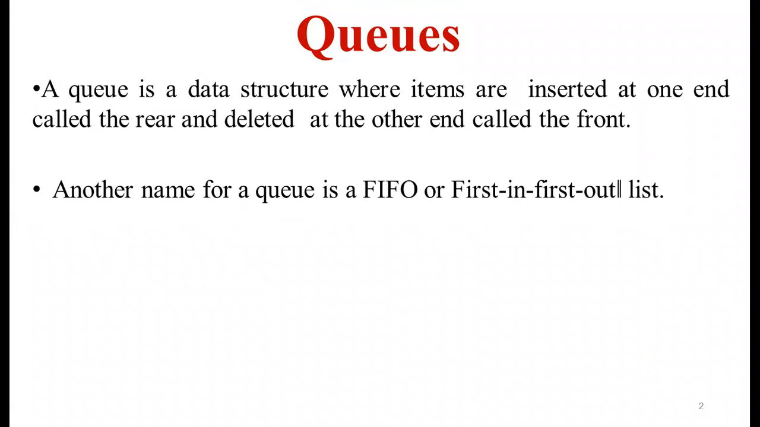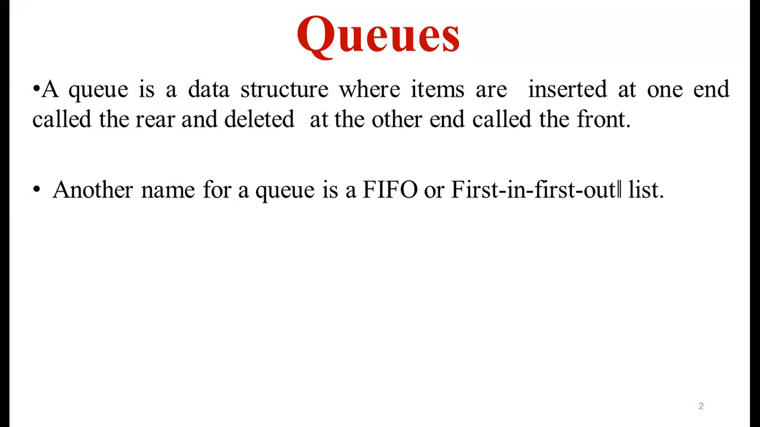That's why we call the queue an abstract data type. Abstract data type means nothing but a set of rules. So the rule we are going to follow is first in, first out, FIFO. As we can see, a queue is a data structure where the items are inserted at one end called the rear end and deleted from the other end, which is called the front.